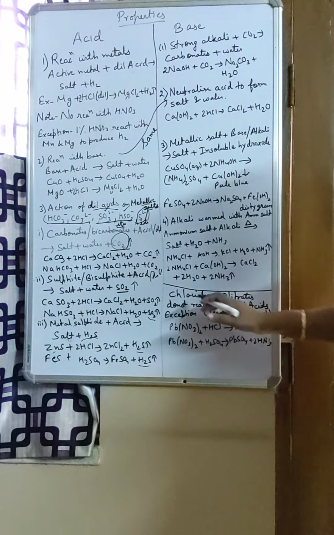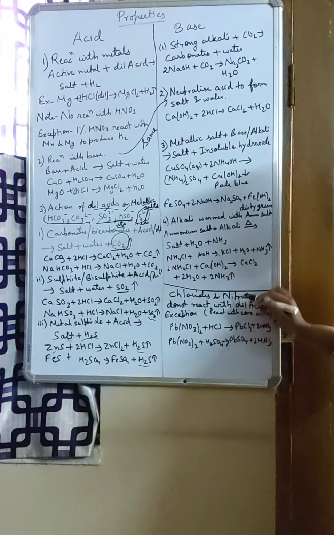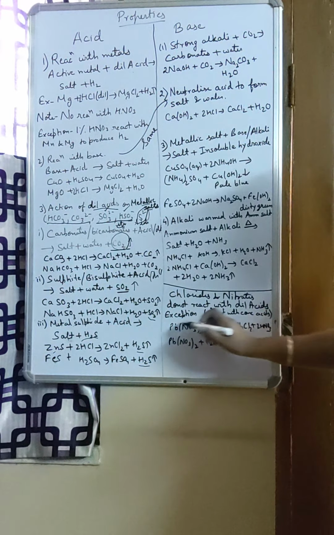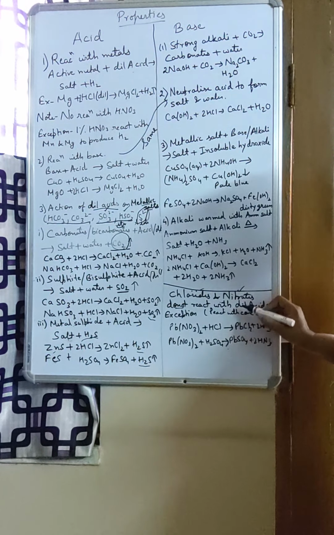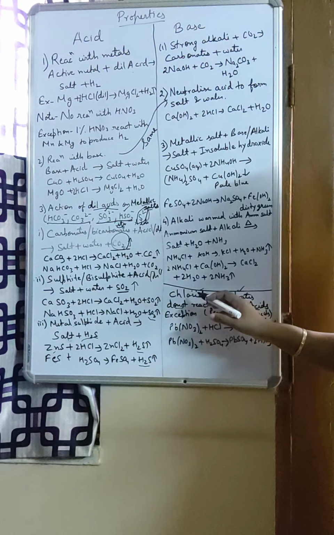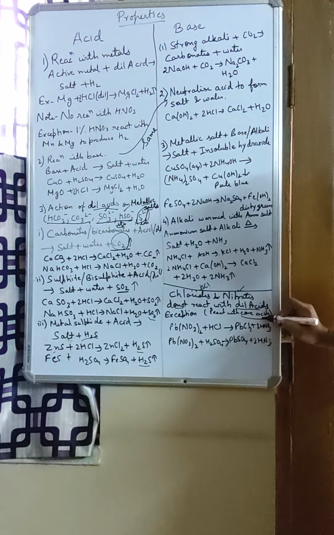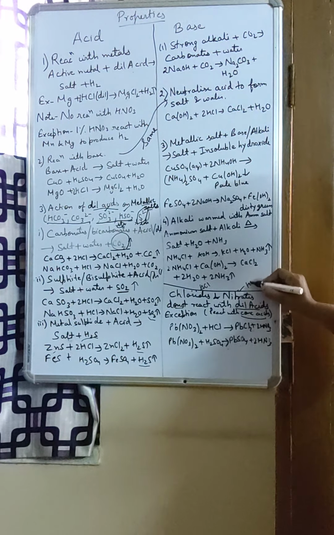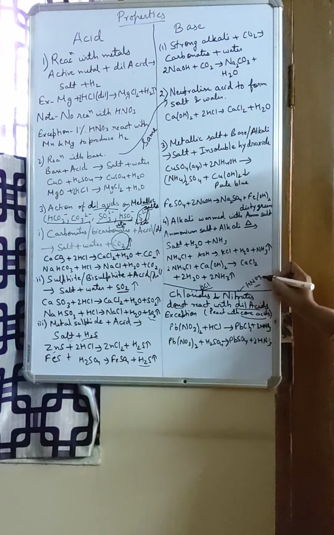Okay. Now the chlorides and nitrates, metallic chlorides and metallic nitrates like NaCl, NaNO3, do not react with dilute acids. No chlorides and nitrates react with dilute acid. But we need to understand they react with concentrated acid. If chlorides react with concentrated acid, what do we get? HCl gas, hydrogen chloride gas. And when nitrate reacts with concentrated acid, we get nitric acid. All these things we'll read in detail in the study of compounds chapter.